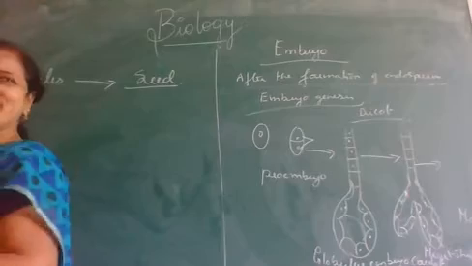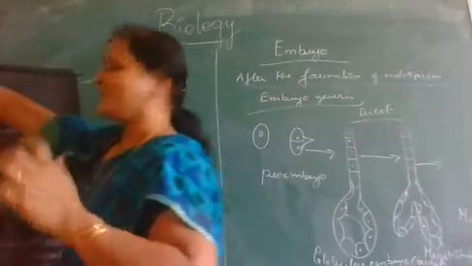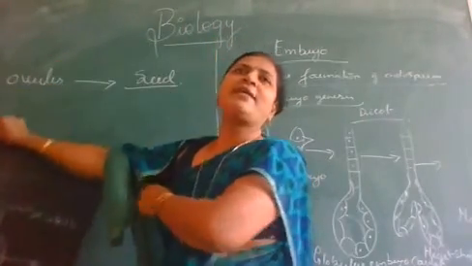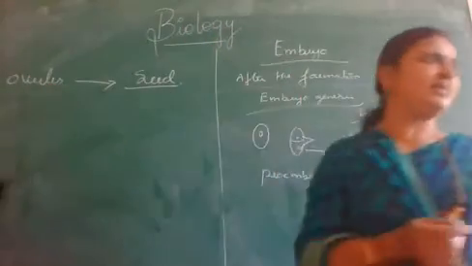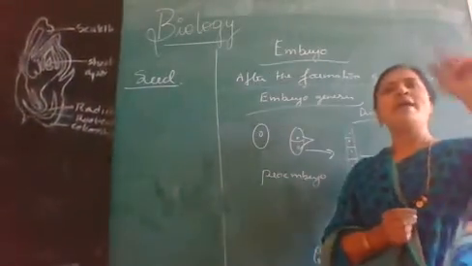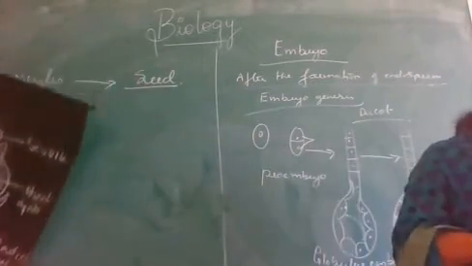Now, in the case of dicot embryos, we can observe two cotyledons.